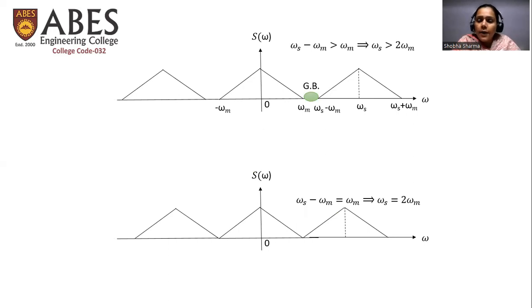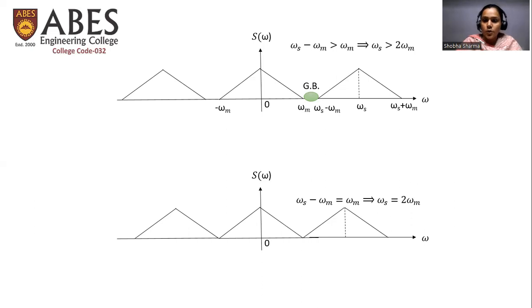Now, after processing the complete signal, we are required to reconstruct our original signal, which is a continuous time signal. In order to reconstruct the signal, we need to satisfy a property of sampling, which says that the sampling frequency, which is omega s, must be greater than or equal to twice of omega m. Omega m is the maximum frequency component of the message signal. So we need to satisfy that particular condition if we want to reconstruct our original signal back.